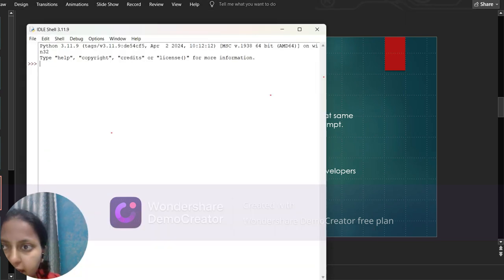You can go on start and search for Python IDE. You will be able to open IDLE Shell 3. It will be in your book. I think there is the 3.8 version, if I am not wrong. You can check from your book, but I have the updated version, which is 3.11, because my Windows is 11. So this is the new version. 3.8 is very old. Now I am going to write the first code over here, which is I am going to just print.